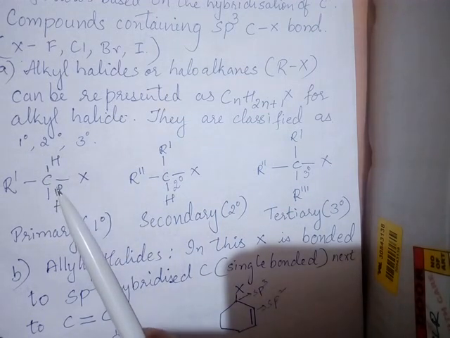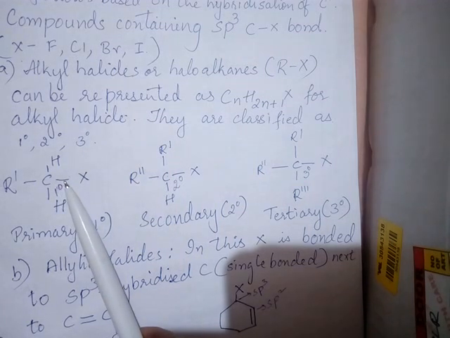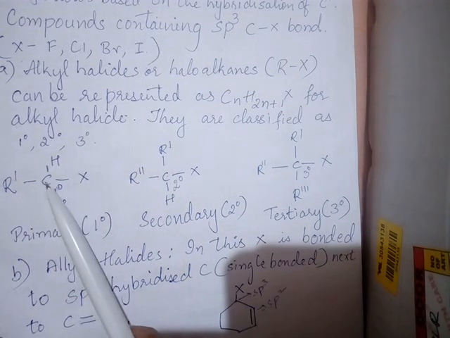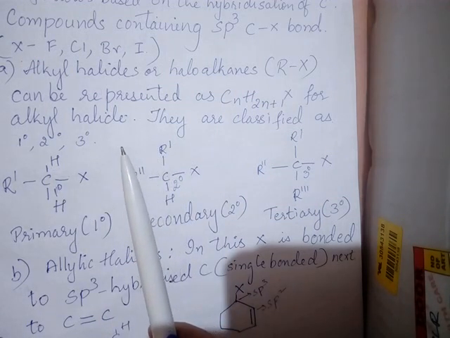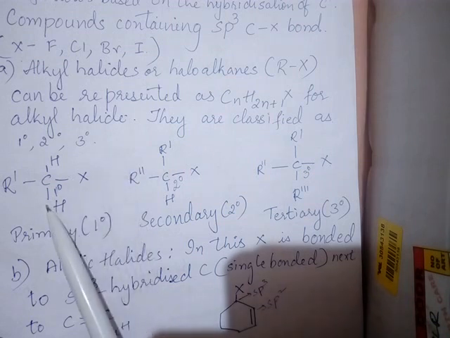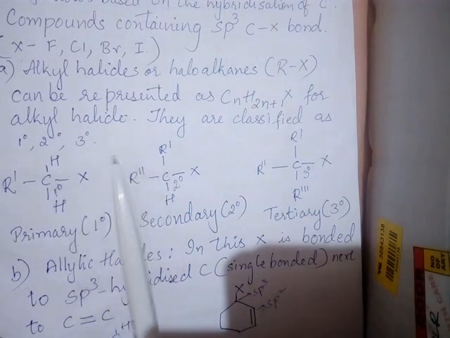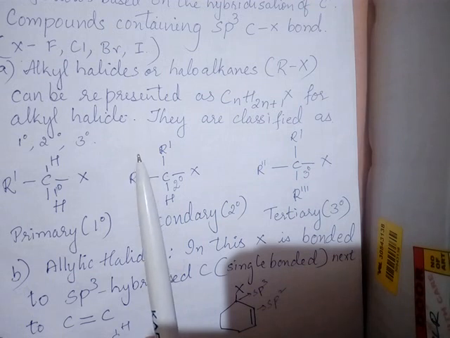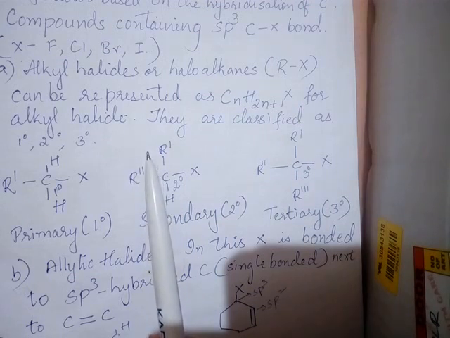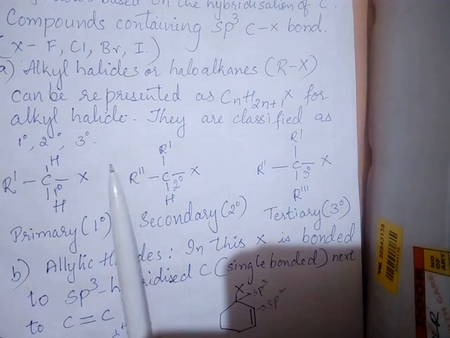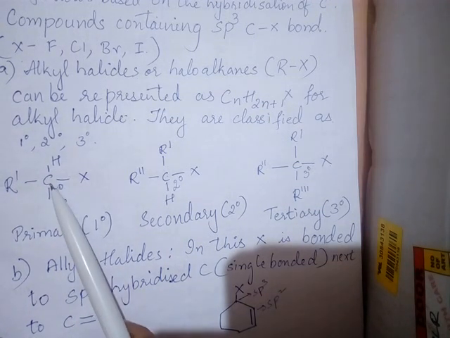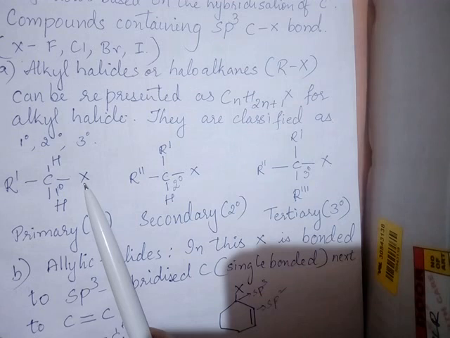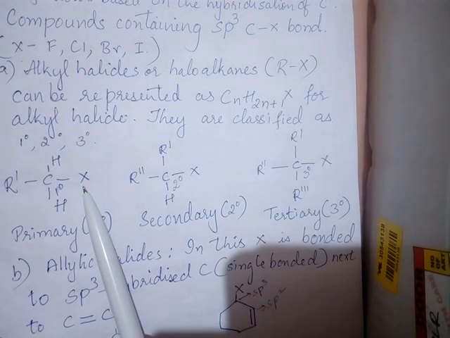So a primary carbon means this carbon is attached to one other carbon or it is attached to no other carbon. In case of methane it is attached to no other carbon, so it is a primary carbon. In case of ethane, each carbon is attached to one other carbon, so it is sp3 hybridization with a primary carbon. Now in this one, this carbon is attached to one other carbon, so it is a primary carbon. To the primary carbon halogen is attached, so it is a primary alkyl halide.